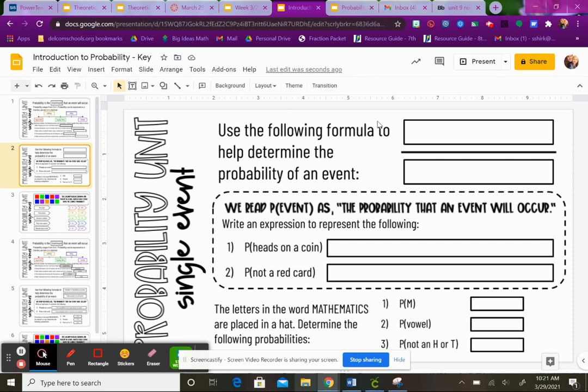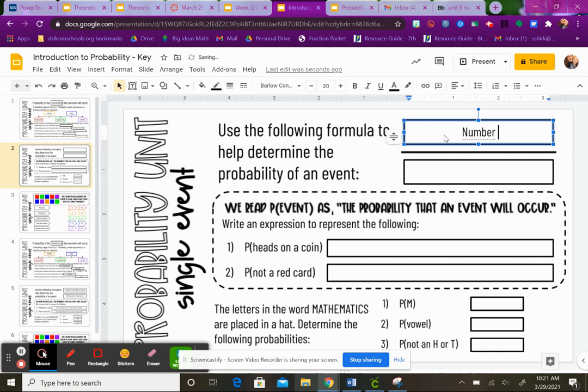Moving on to this next slide, probability is typically almost always written as a fraction, and it's the number of favorable outcomes. And that means what I want to happen, favorable, and outcomes means what could happen, over the total number of outcomes. So if I use that 6-sided die as a scenario, I want a 1 to roll, and 1 is what I want, so that would be the number on top. 6 is how many can happen, so it would be 1 out of 6.